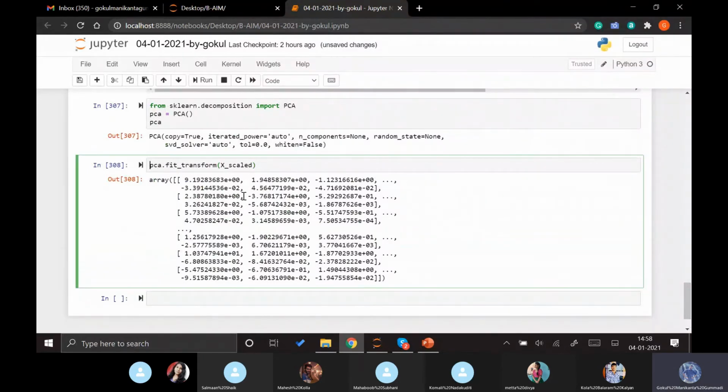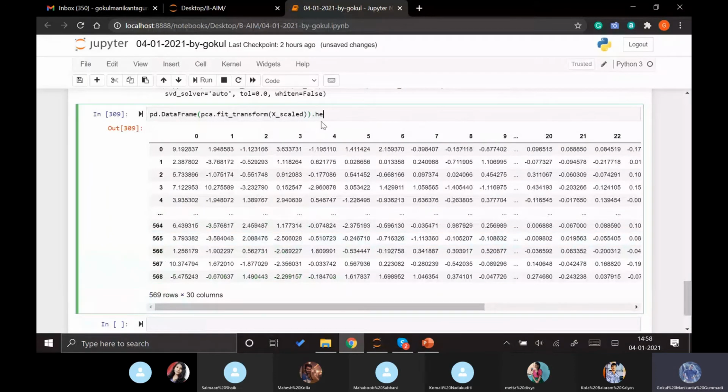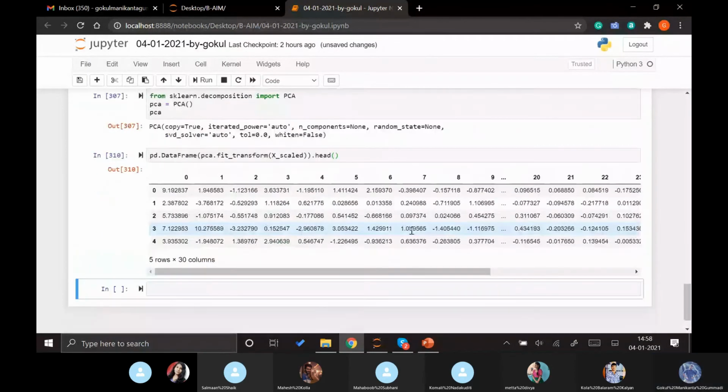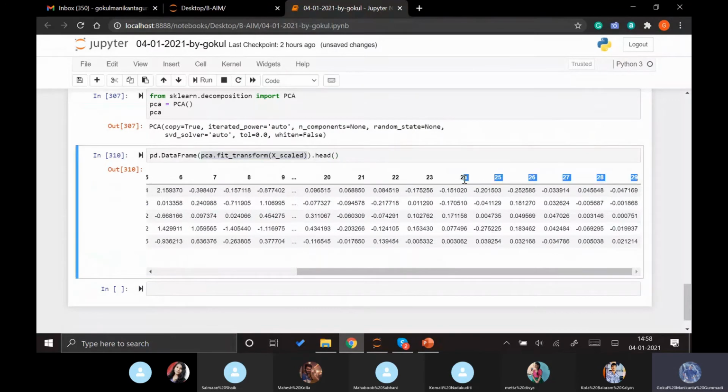Let me show you in the data frame so you can easily understand it. Now if you see the head of the data after fitting the whole data into our PCA, we can see that it is showing all 30 columns.